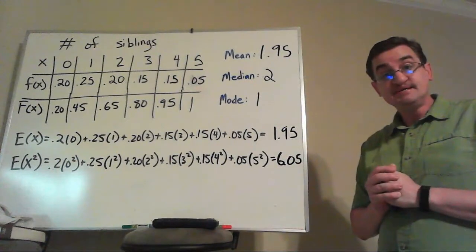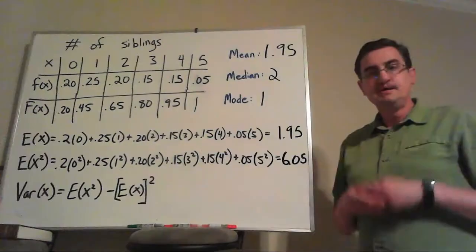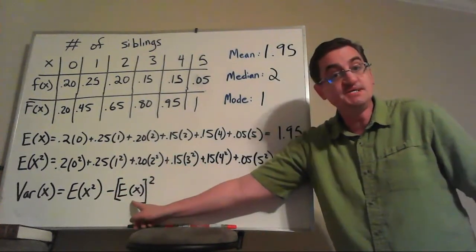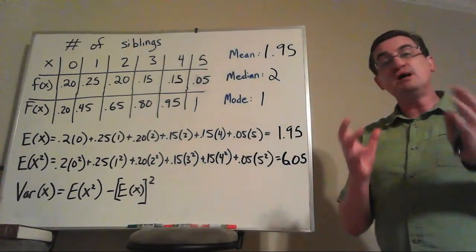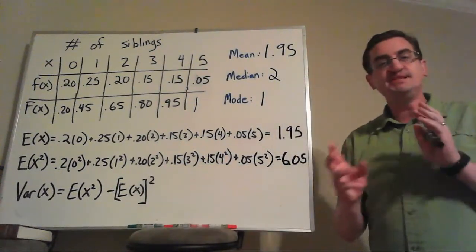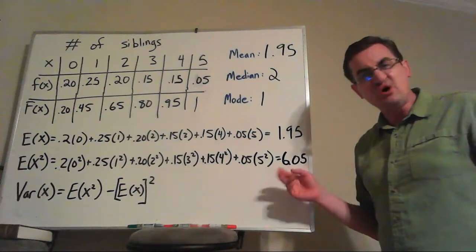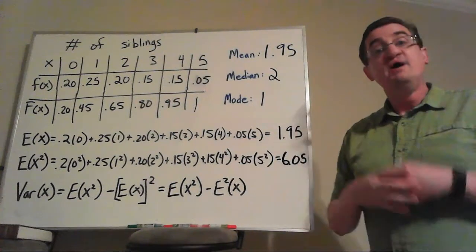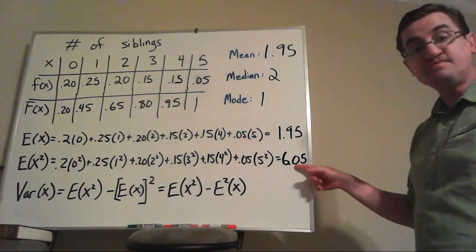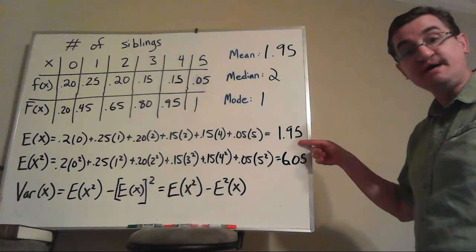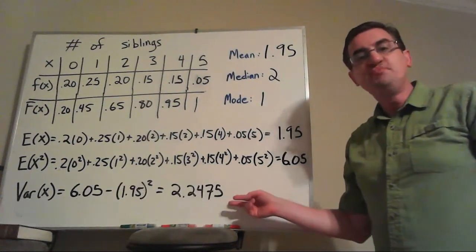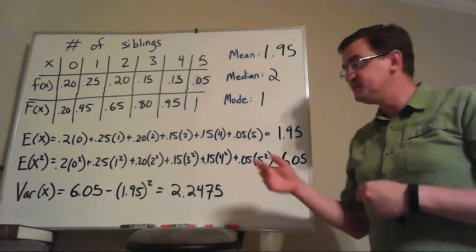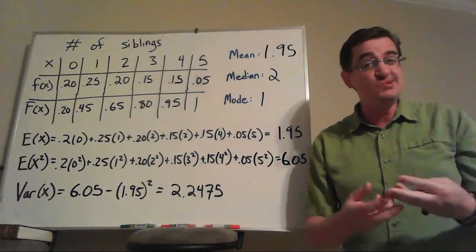In fact, the calculation for variance is based off that second moment minus the mean squared. A lot of books see this notation and feel like there's just too many parentheses there. So you can also write it like this, where the squared goes right here on the E. For this data set, the 6.05 minus the 1.95 squared gives us a variance of 2.2475. That's still kind of hard to picture what it means because we're still in the siblings squared units.